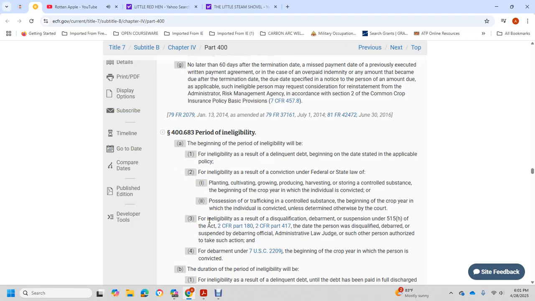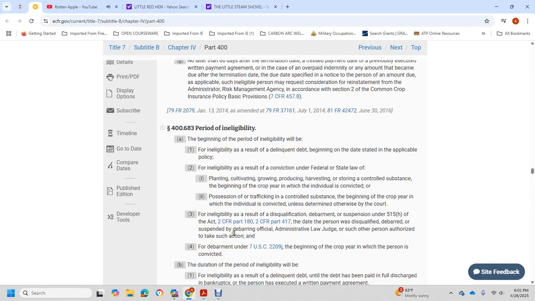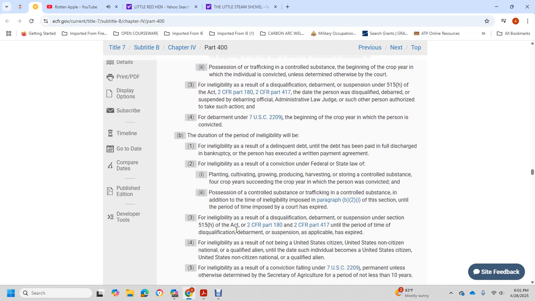Standard Code 2209, being crop year within this conviction duration period, eligible to resolve the delinquent debt with the debt that has been fully discharged, bankrupted of the person has to give the written payment agreement, eligible to resolve the conviction with the federal state law with the pulling, cultivating, growing, with the producing, harvesting, with the storing, with the controlled substance from crop years succeeding with the crop in which the person was convicted, the possession of the